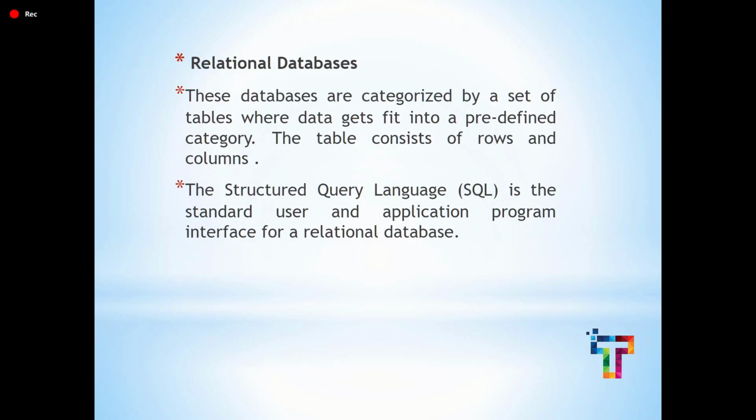Relational database. These databases are categorized by a set of tables where the data fits into predefined categories. The table consists of rows and columns. See, whenever you hear the term relational database, you will see rows and columns. You are storing the data in the form of rows and columns. It is called a relational database.